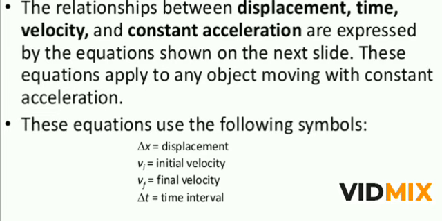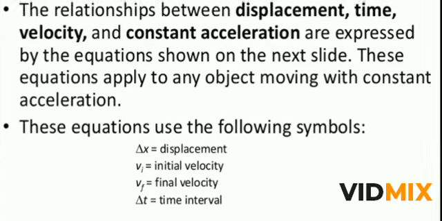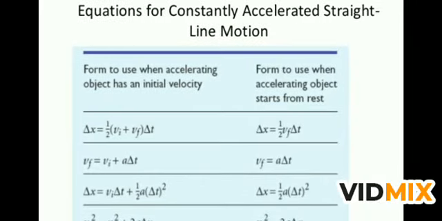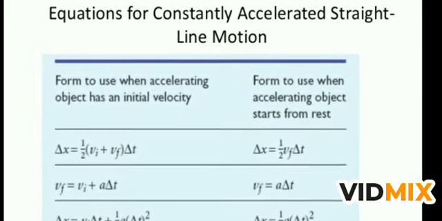And these equations use the following symbols: Vi is the initial velocity, Vf is the final velocity, delta t is the time interval, and delta x is the displacement. And in many books, s is also used as a symbol for the displacement. So delta x or s you can use for the displacement. Now these are the equations for constant accelerated straight line motion.